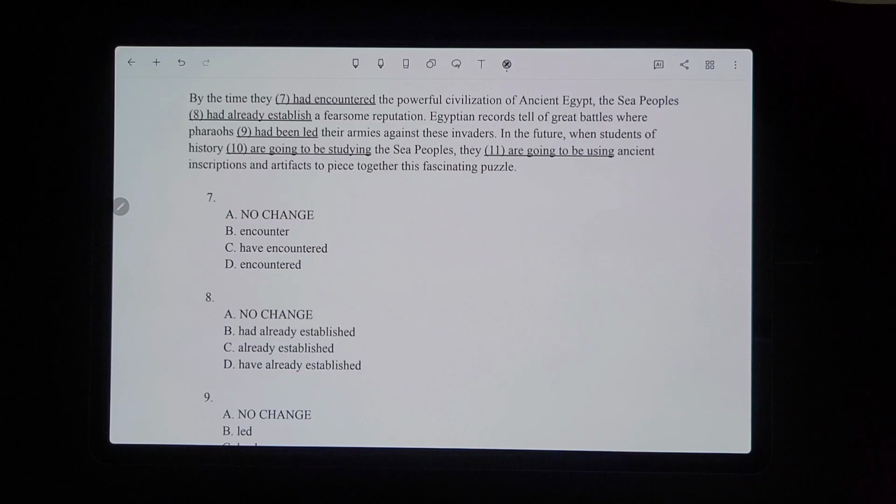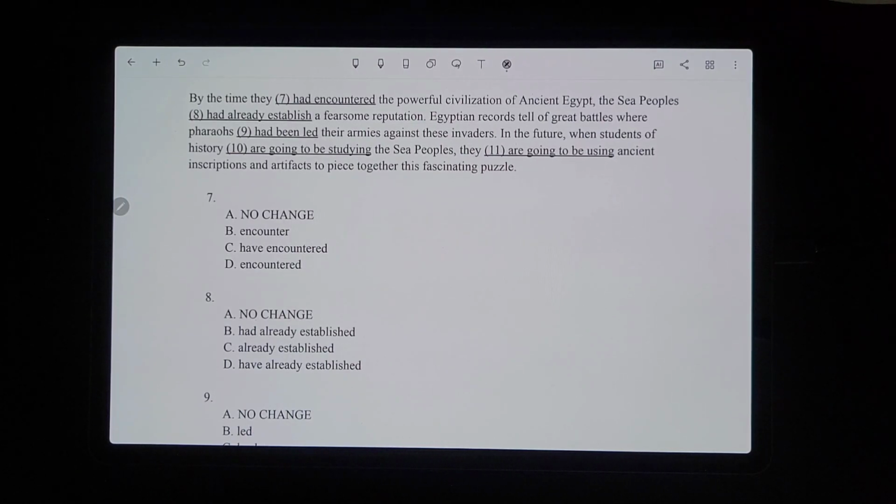So they're talking about 2 different events that happened, like the 2 underlying portions are part of 2 separate events. When you're describing 2 things that happened in the past, the one that happened first is the one that you use had plus the past participle with.